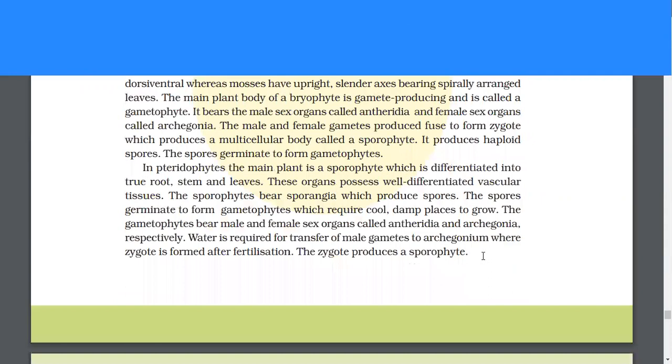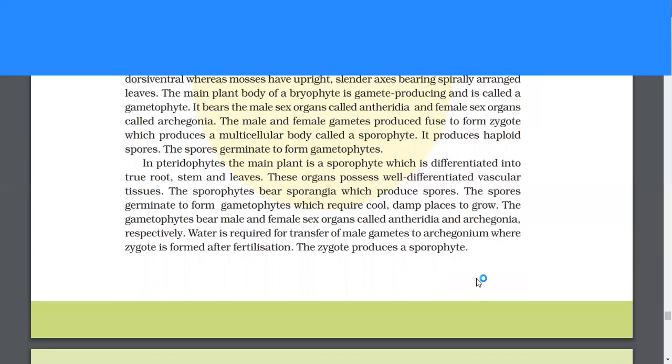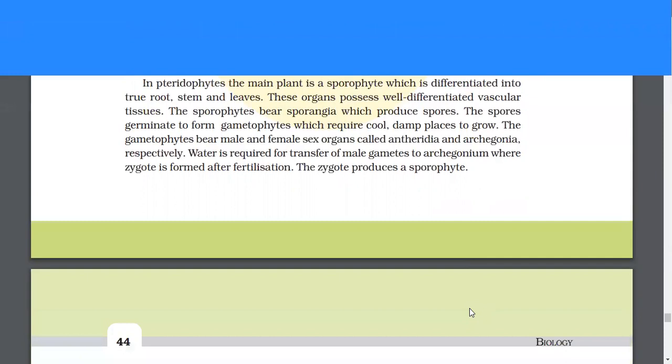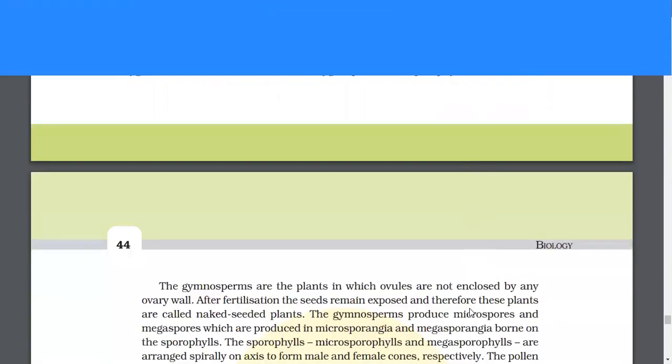In pteridophytes, the plant body is a sporophyte which is differentiated into true root, stem, and leaves. These organs possess well-differentiated vascular tissues. The sporophytes bear sporangia which produce spores. The spores germinate to form gametophytes which require cool, damp places to grow. The gametophytes bear male and female sex organs called antheridia and archegonia respectively. Water is required for transfer of male gametes to archegonium, where zygote is formed after fertilization. The zygote produces a sporophyte.